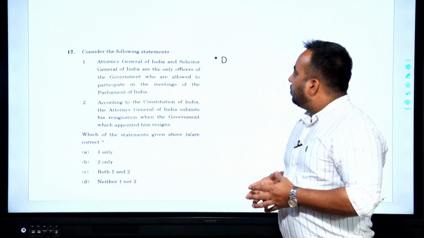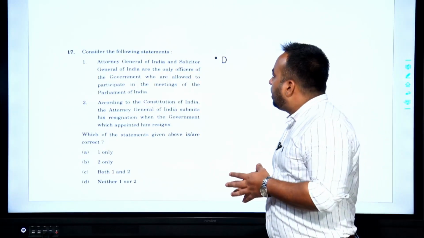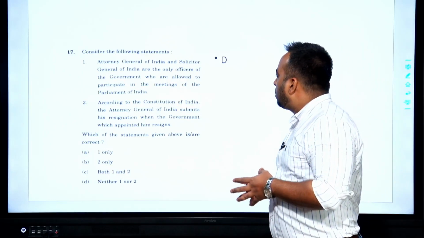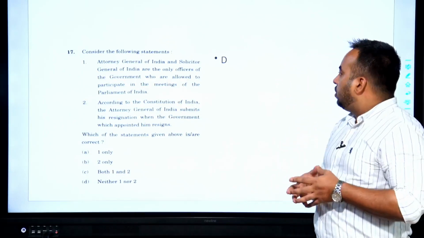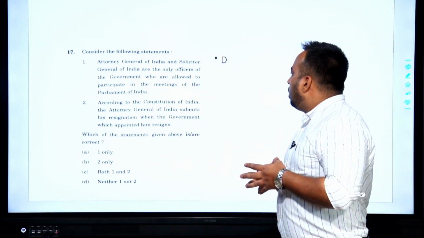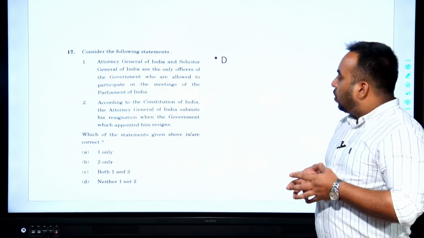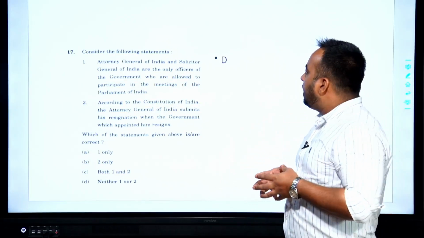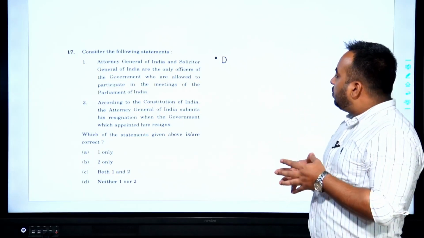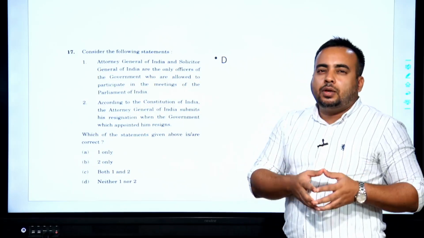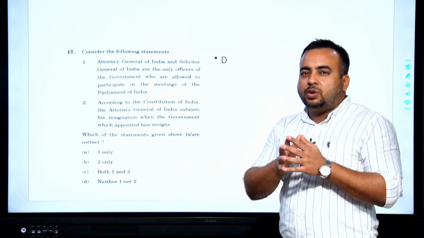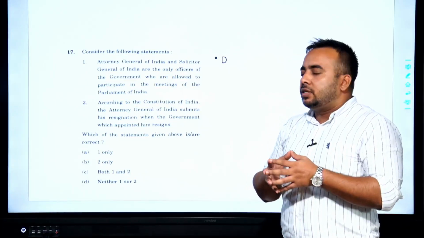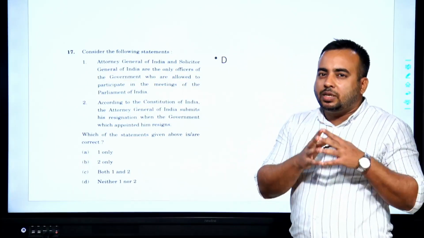Question number 17. That is the next question. Consider the following statements. Attorney General of India and Solicitor General of India are the only officers of the government who are allowed to participate in the meetings of the Parliament of India. So, Attorney General of India is a constitutional office, and the Attorney General of India has been allowed to participate in the proceedings of the Parliament, both the houses. They can discuss, debate, participate, but they cannot vote. So, they have all the rights and privileges.